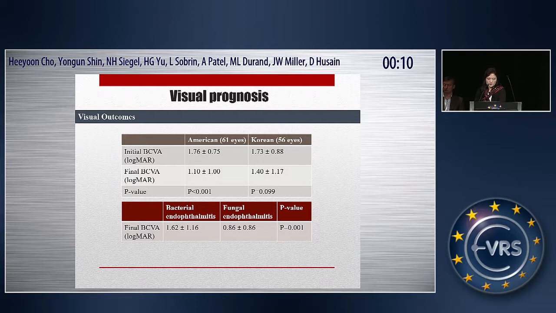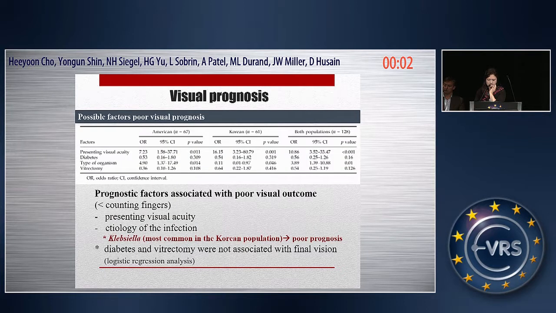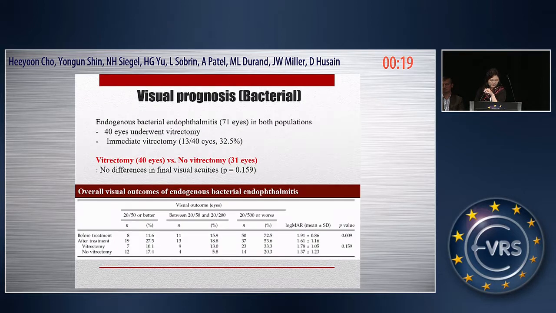The visual prognosis of American patients was better than that of Korean patients, and the data showed that fungal endophthalmitis had a better prognosis than bacterial endophthalmitis. We analyzed the prognostic factors associated with poor visual outcome. The presenting visual acuity and etiology of the infection were the prognostic factors. Klebsiella showed a poor prognosis.